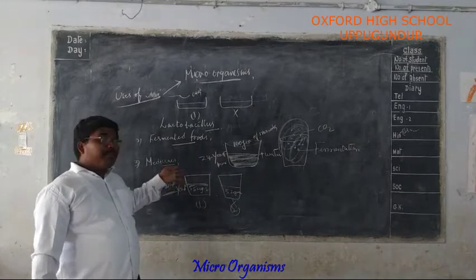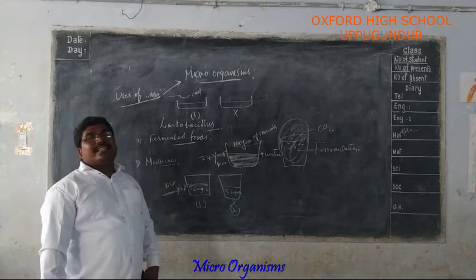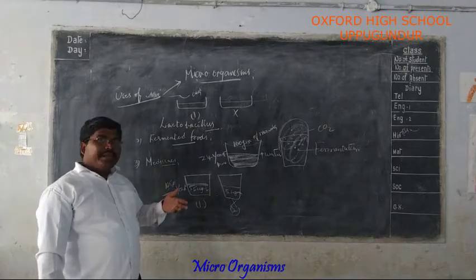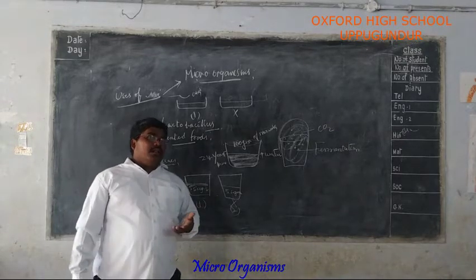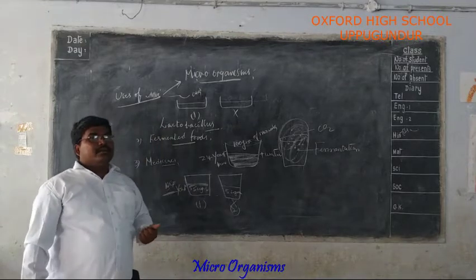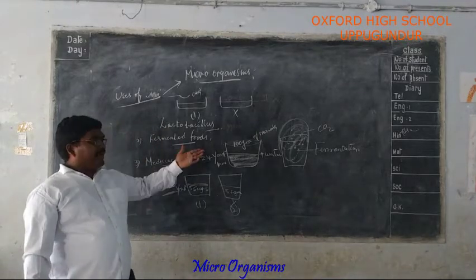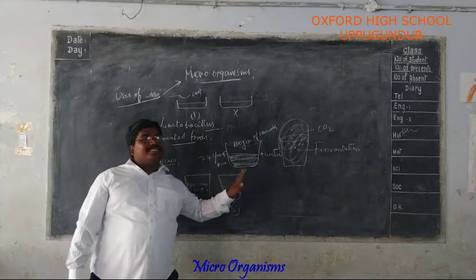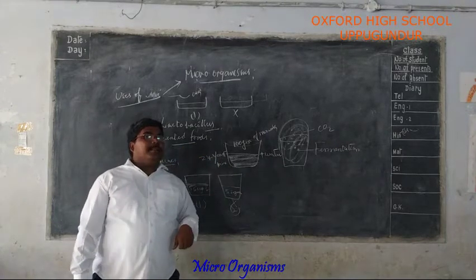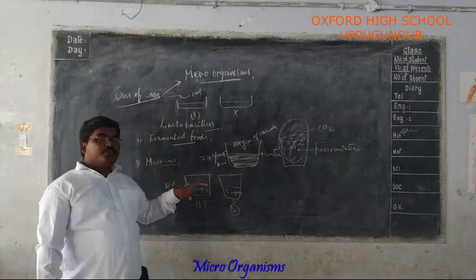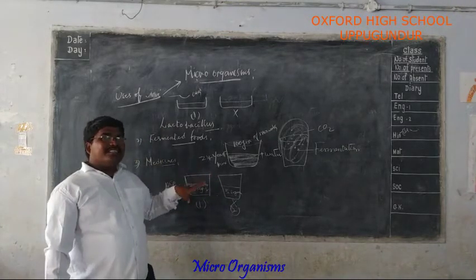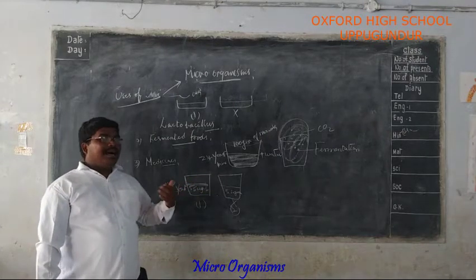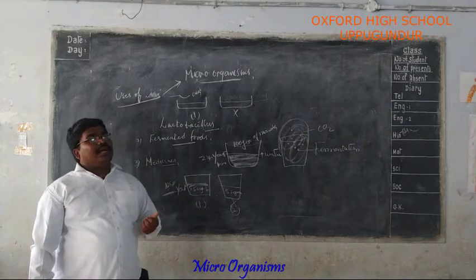This process, fermentation, is used on a large scale in industries for the production of wine, beer, alcohol, ethanol, etc. Do you understand that? What is fermentation? The conversion of sugars into alcohol by the yeast is called fermentation. This process is used on large scales in industry for the production of beer, alcohol, wines, ethyl alcohol.